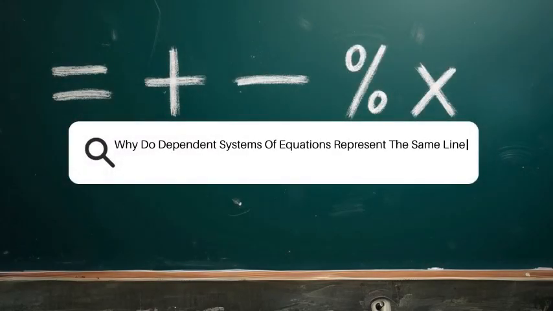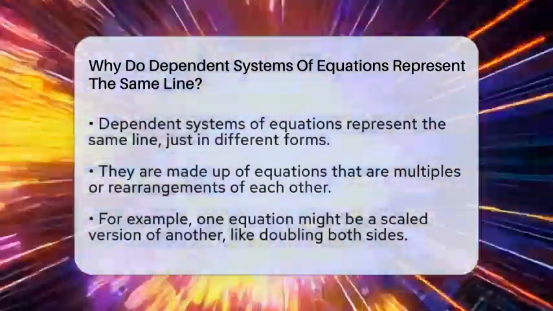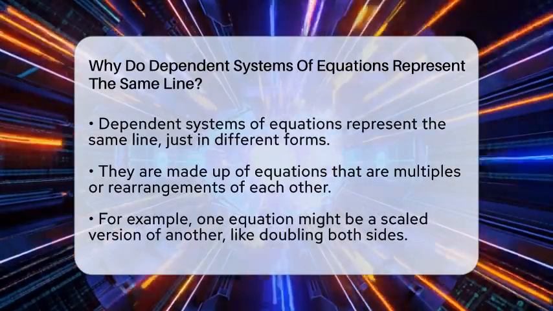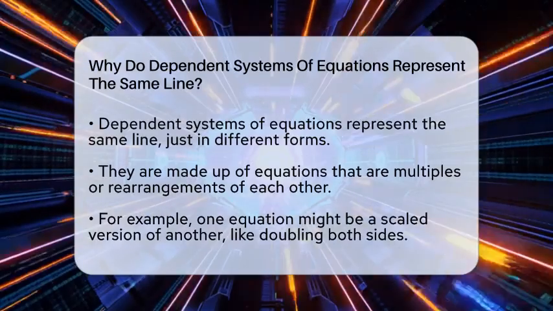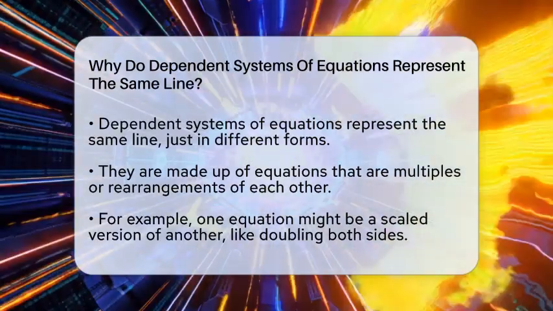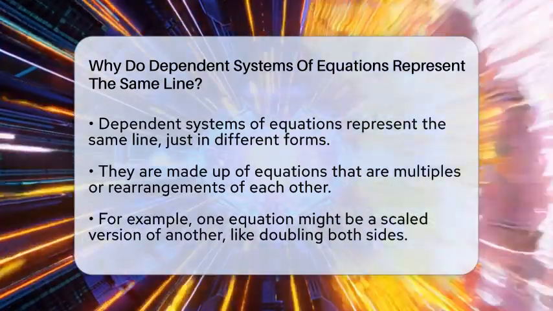Why do dependent systems of equations represent the same line? Imagine looking at two different recipes that turn out to be exactly the same dish. Even if they look different at first, they are really just the same thing in disguise. That's what happens with dependent systems of equations.